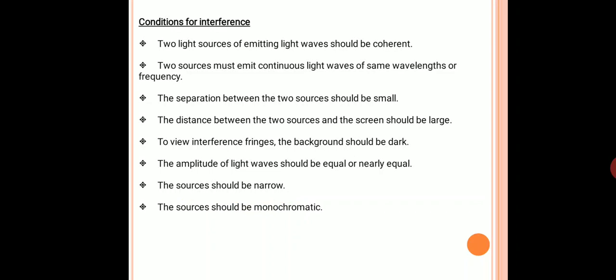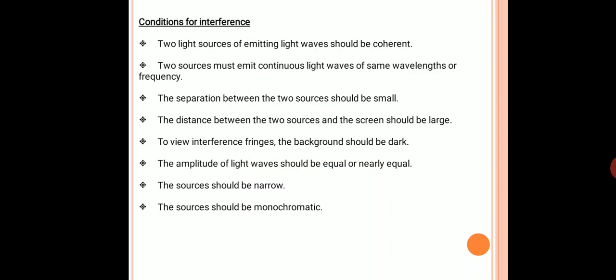When you observe a cinema theatre, it is completely closed, or simply in a dark condition. To observe a clear picture on the screen, the background should be dark. The same condition applies for interference also. To view the interference fringes, the background should be dark.